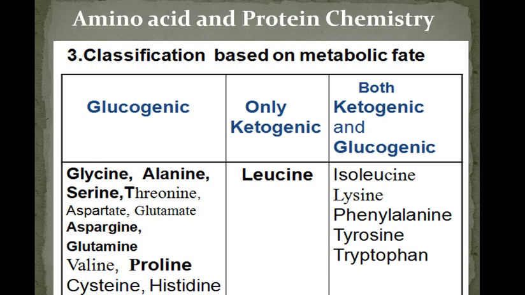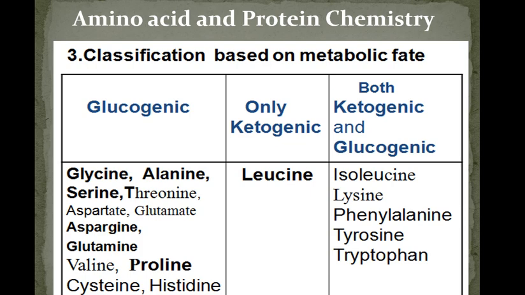Glucogenic amino acids means those amino acids which, on catabolism, on breakdown, form substances which can be a precursor for the formation of glucose. They are called glucogenic. It means when these amino acids are broken down in the body, they produce some compounds. These compounds can serve as a precursor for the formation of glucose via a pathway called gluconeogenesis.